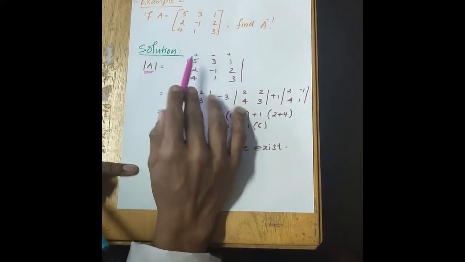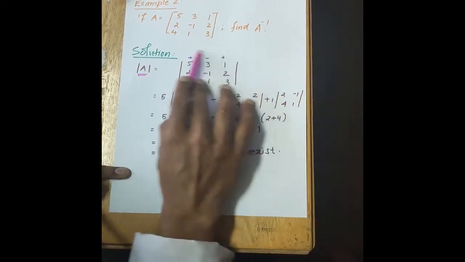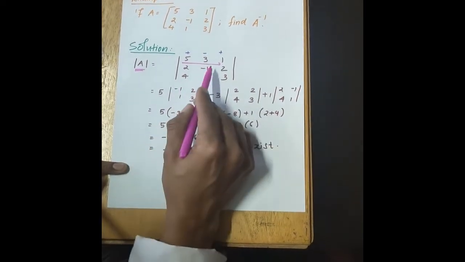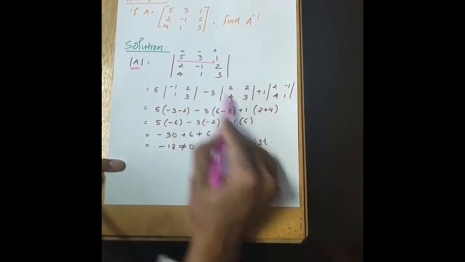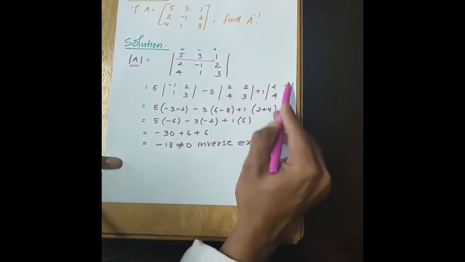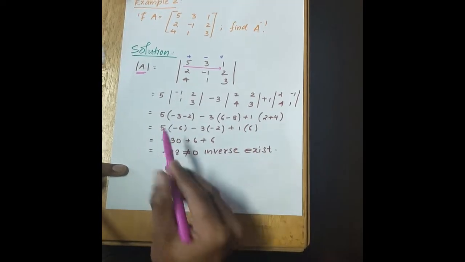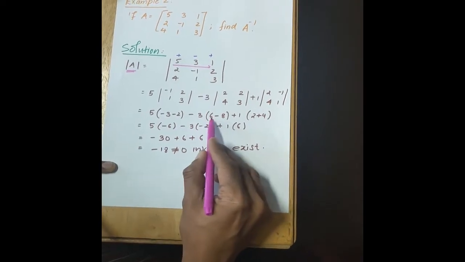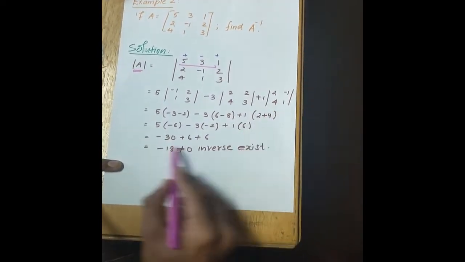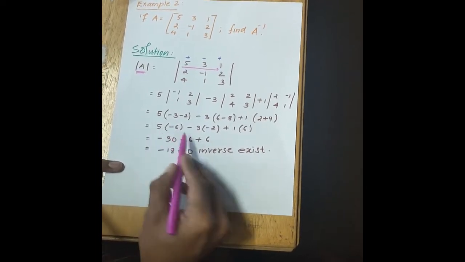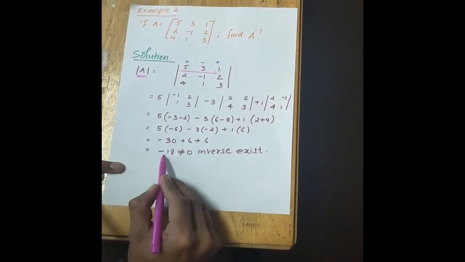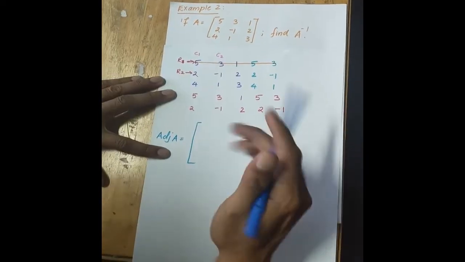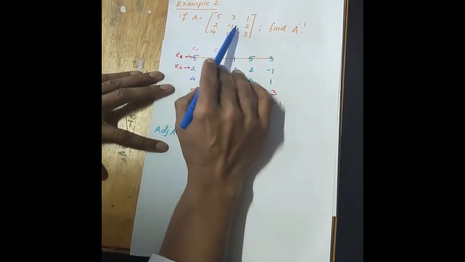So here first we need to assign the signs. I'm expanding through row 1, so plus minus plus. So 5, then the elements remaining here, minus 3, then the elements remaining, then plus 1 with the elements remaining. So we have converted to 2 by 2 here. Now you find the value. So minus 3 into 2 minus 8, from here, then 2 plus 4. So you're getting minus 6 multiplied, 30 plus 6 plus 6. So you're getting minus 18. So it's not equal to 0, so the inverse exists.